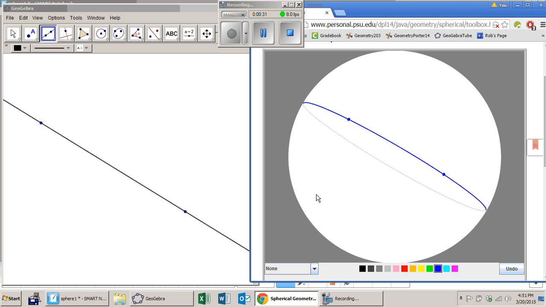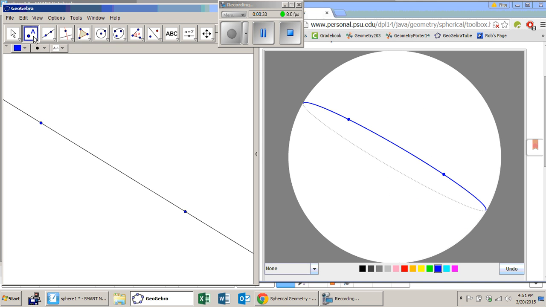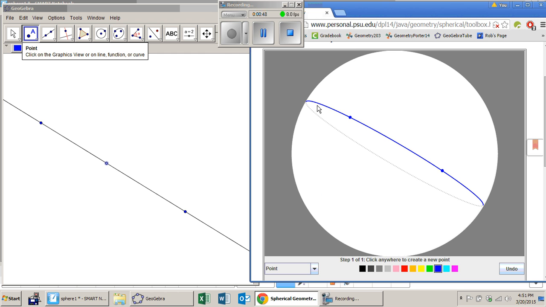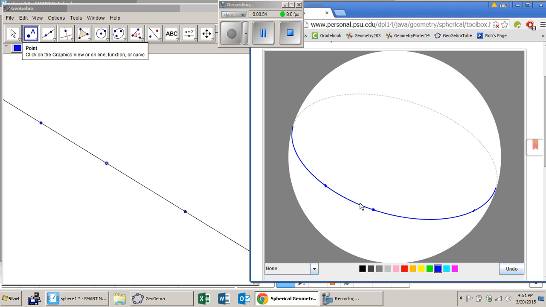Now, the interesting thing about lines is that you could place collinear points. For example, on this line, we have 3 collinear points. And when we do that, we have one point that's between the other two, like this one. However, in spherical geometry, we could place a point anywhere along this line, and we could say that any of these points could be between any of the other ones.